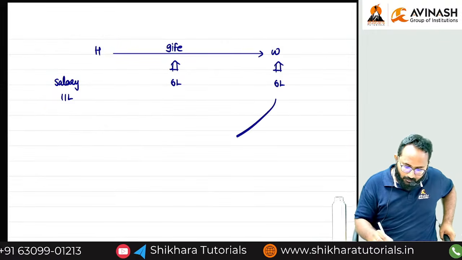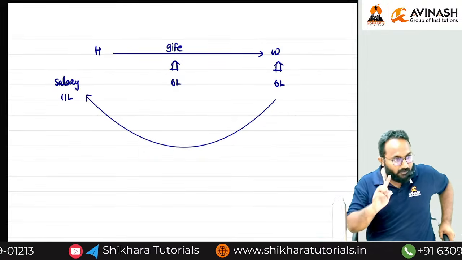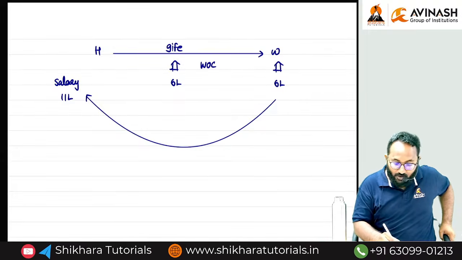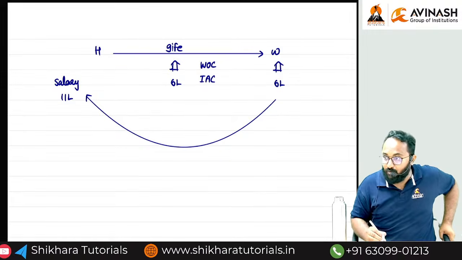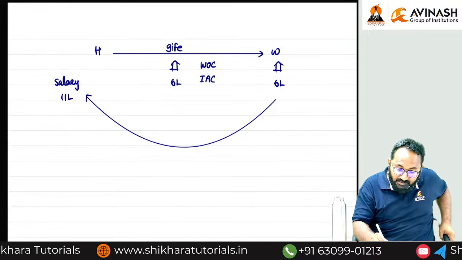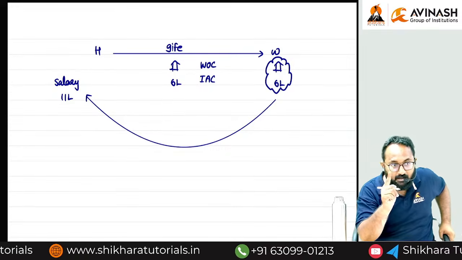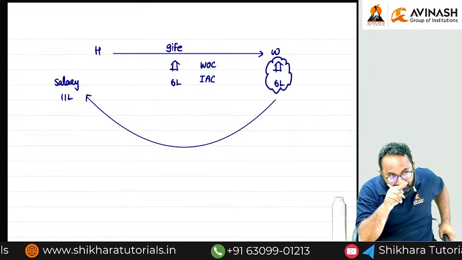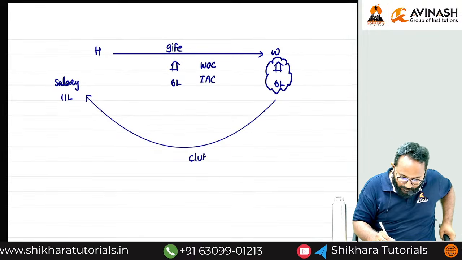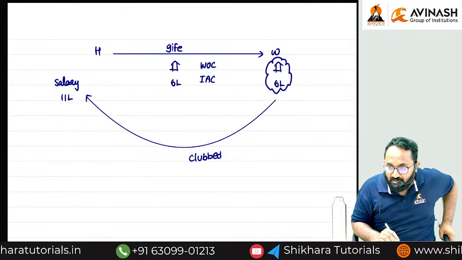That's why there is a provision, what? Clubbing provisions. If you are giving any gift without consideration or with inadequate consideration to your wife, on that gifted asset, if any income is generated, can you tell me what is the gifted asset? House. On that gifted asset, what is the income generated? 6 lakh. That is going to be clubbed in the hands of whom? Transferor. Who is the transferor?